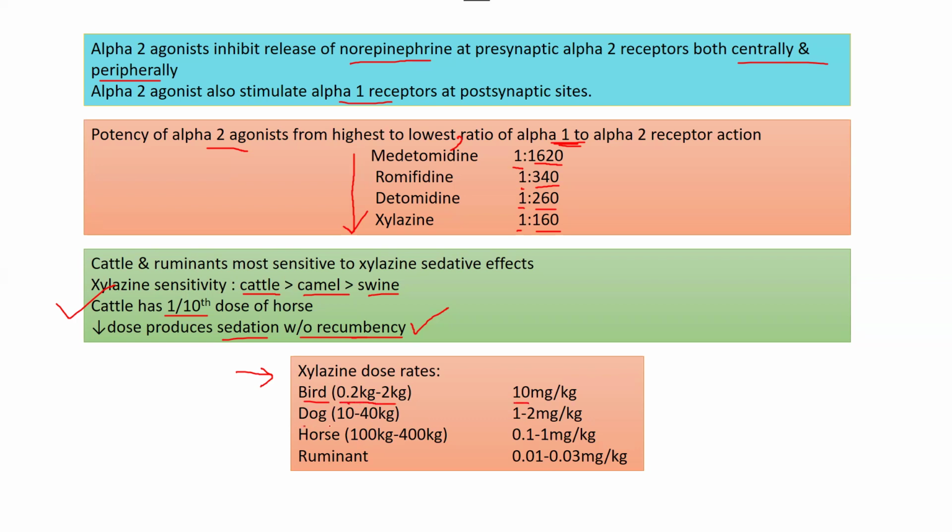Dogs, which might range between 10 to 40 kg, have a dose rate of 1 to 2 mg per kg. Horses have 0.1 to 1 mg per kg, and ruminants have 0.01 to 0.03 mg per kg. So you can see the difference is 1 by 10. That is about the dose rate of xylazine.